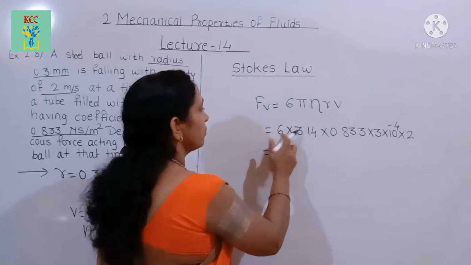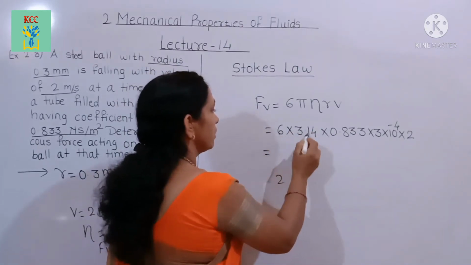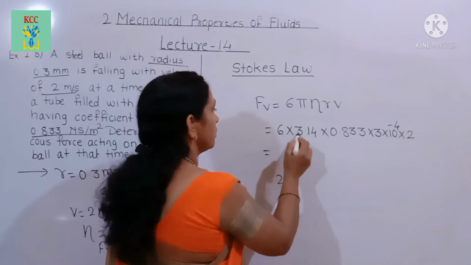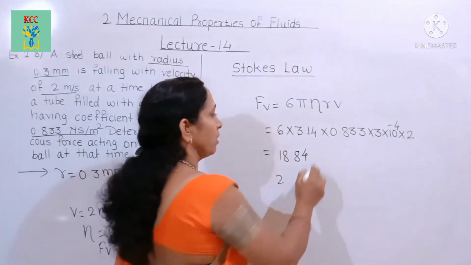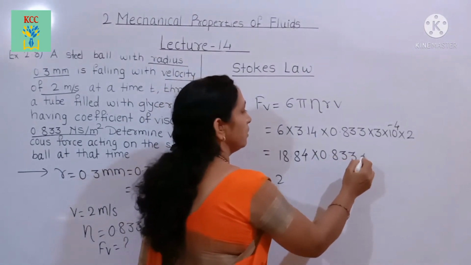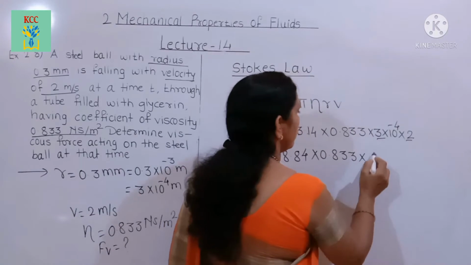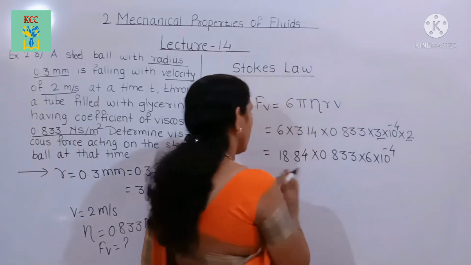This is equal to 18.84 into 0.833 into 3 into 2, 6 times 10 raised to minus 4.